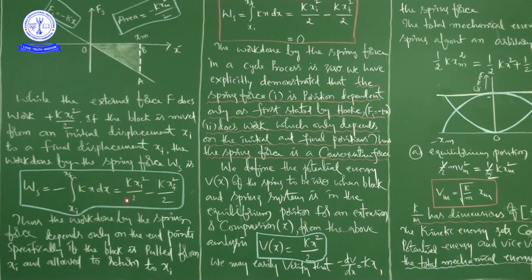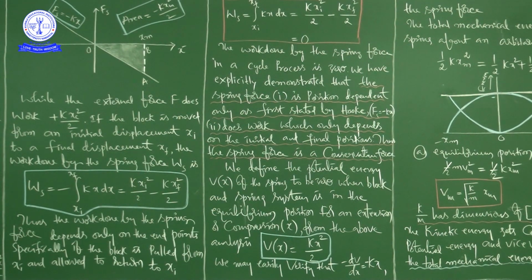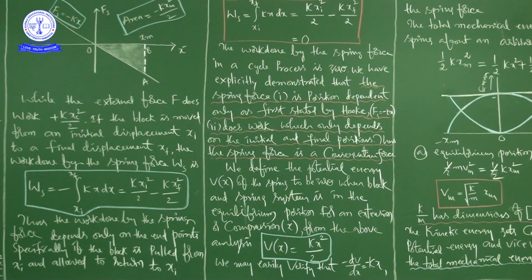Okay, so this is the expression, of the form k x square by 2. So what does that mean? Like initial kinetic energy and final kinetic energy, no? But in case of spring, this is the energy possessed at the initial moment and the energy possessed at the final moment. But here it is potential energy.